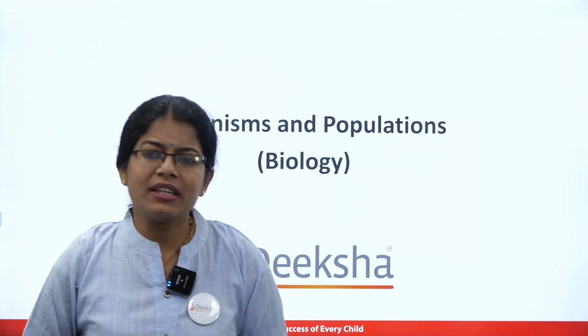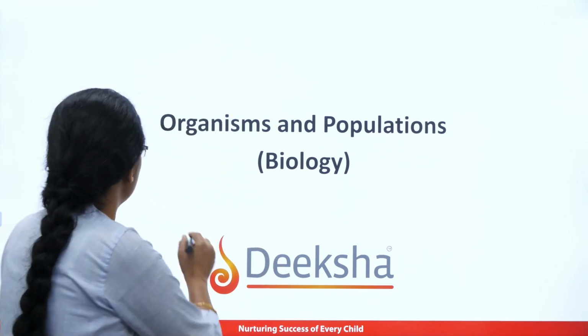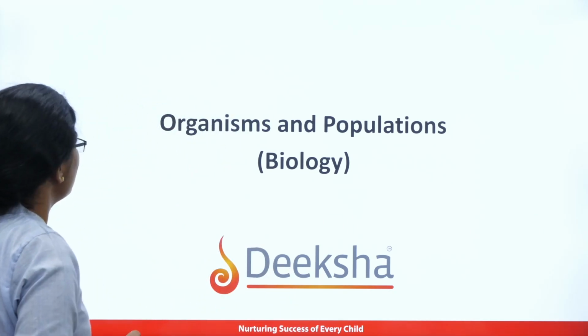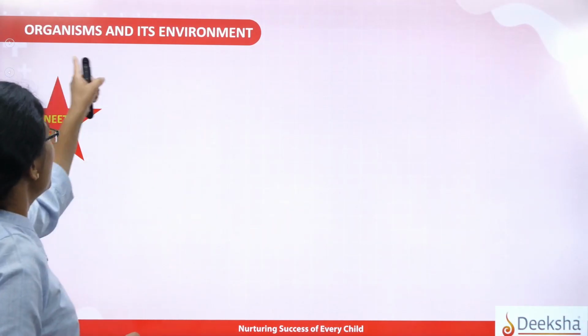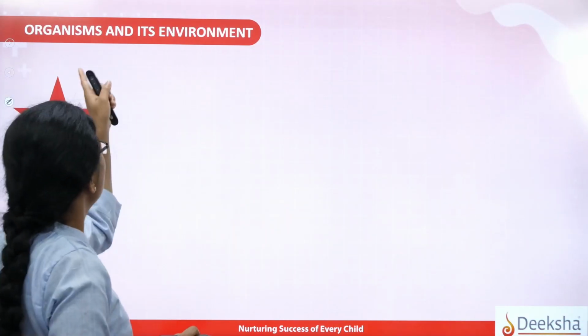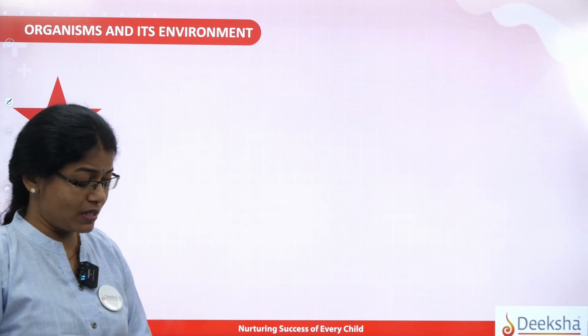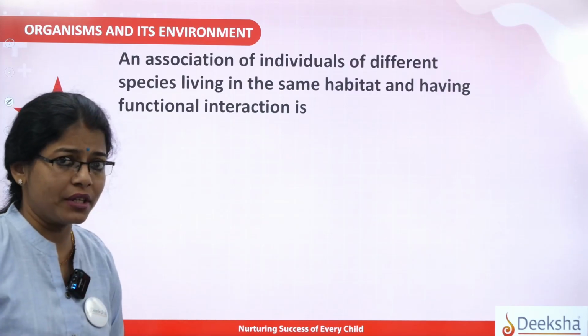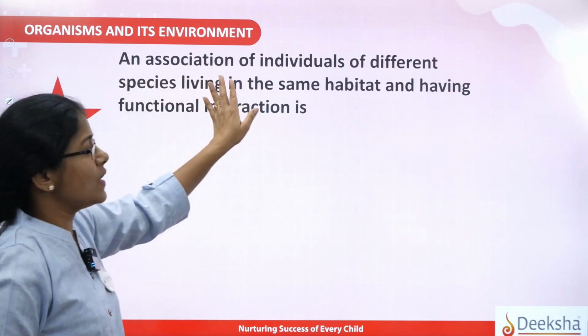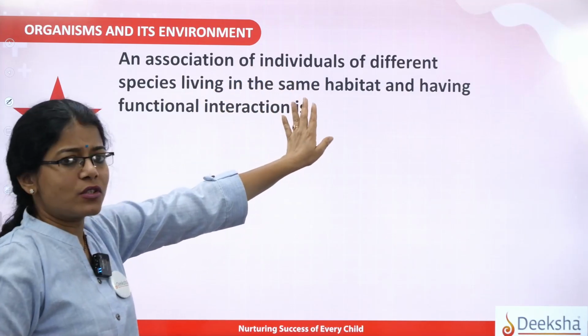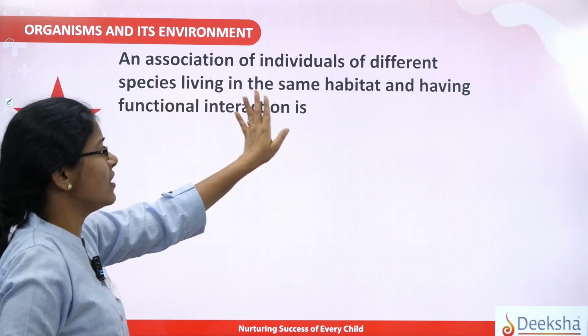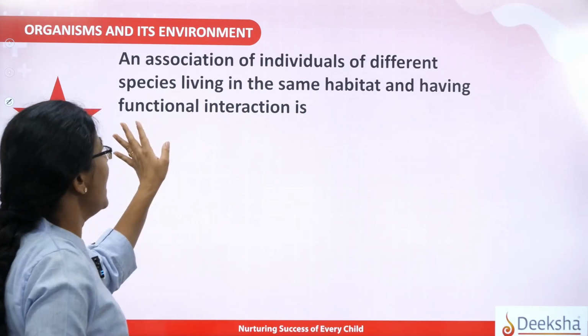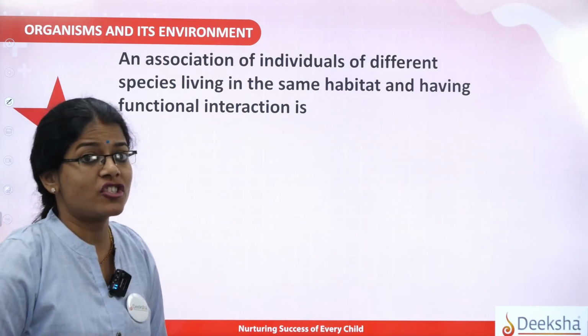Okay, so let us now start with some of the MCQs of this chapter, that is Organisms and Population. And we are going to take the first question from organisms and its environment. Let's take the first question here. An association of individuals of different species living in the same habitat and having functional interaction is.